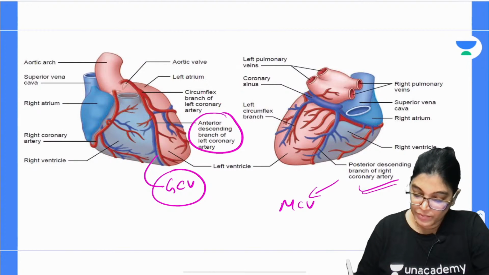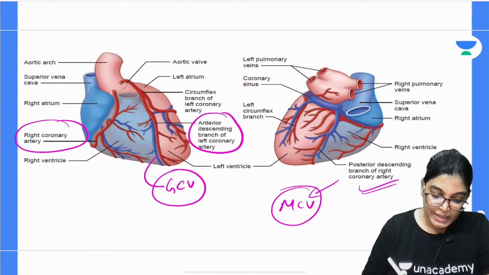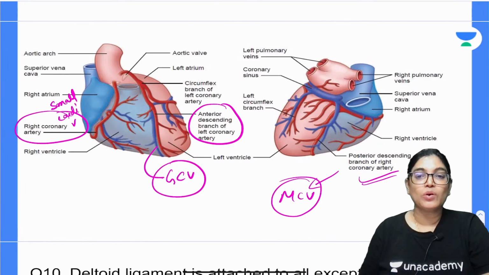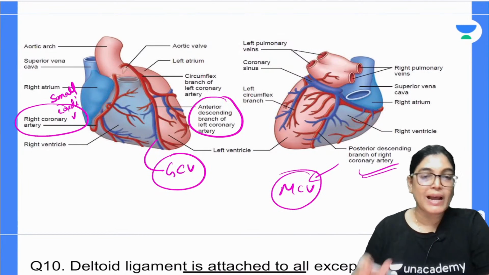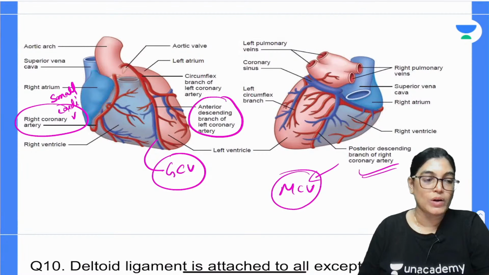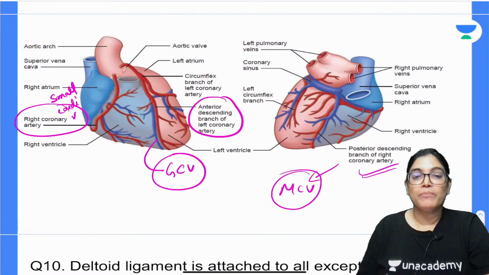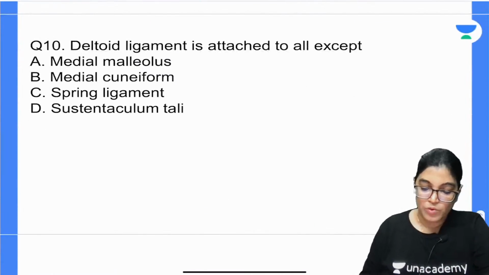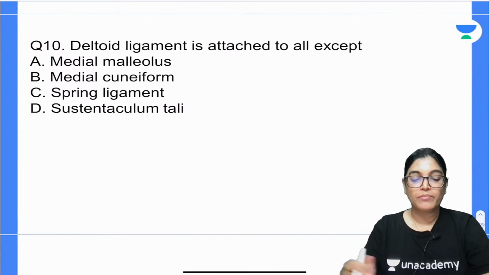The right coronary artery has the small cardiac vein. So I have already told you the locations, so just memorize this correlation, because in previous years' papers they have many times asked this relation of veins and arteries. Let's move on to the next question, number 10.